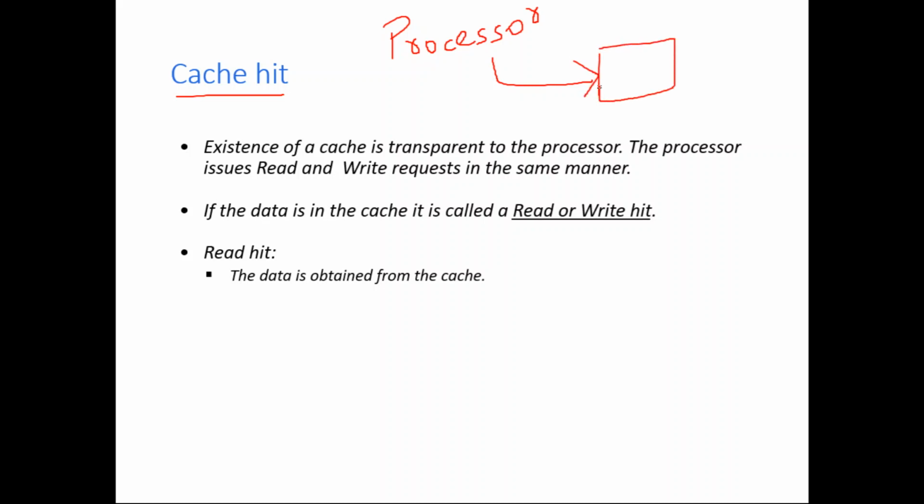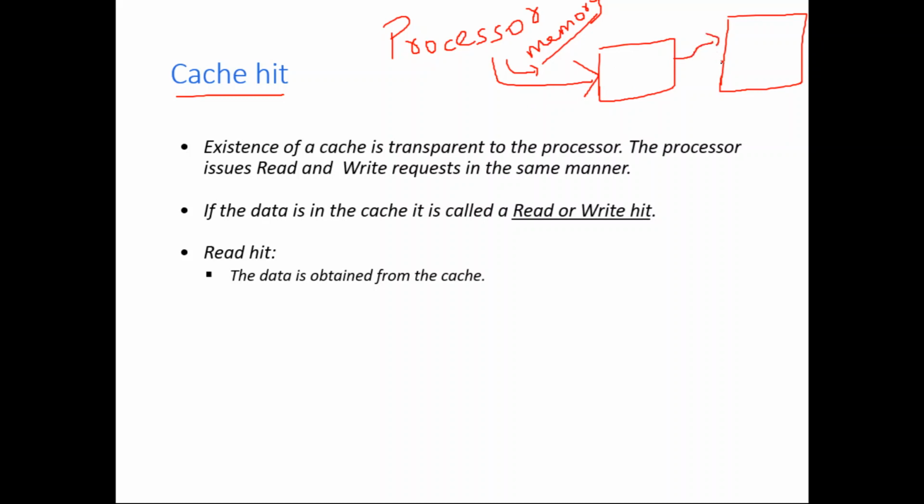Actually, the processor doesn't know the existence of cache memory. The processor will just say that it wants data from this location. It will just give the address of the memory, that's all. It won't give anything else. It is the job of the operating system: first it will check in the cache memory, and if it is there, it will give it; only otherwise will it fetch from the main memory. Actually the processor does not know all these things.